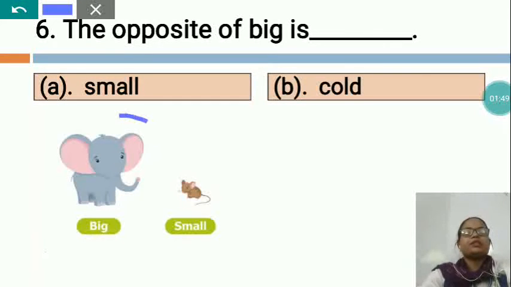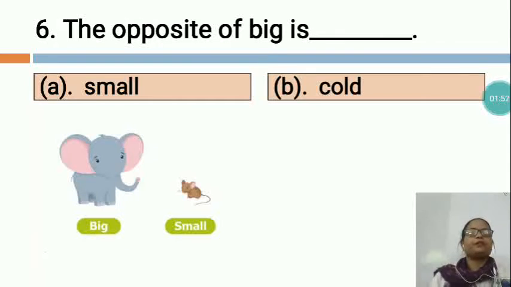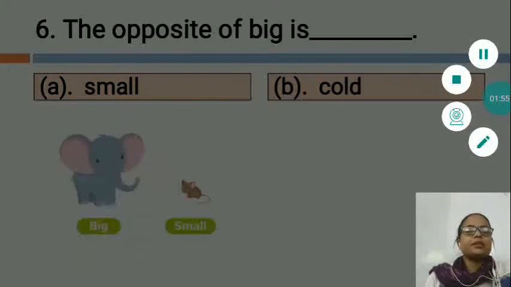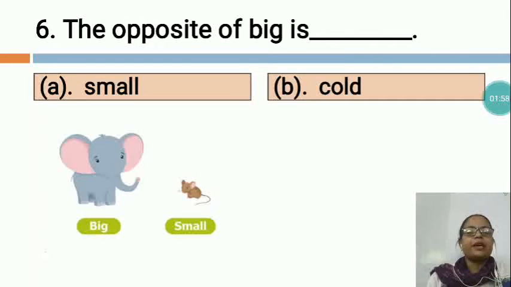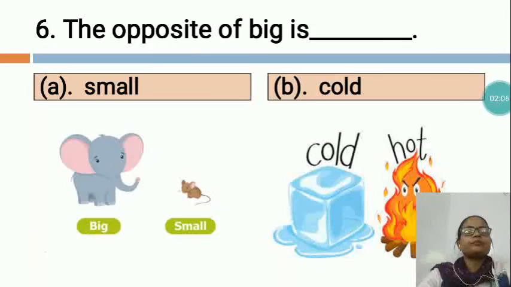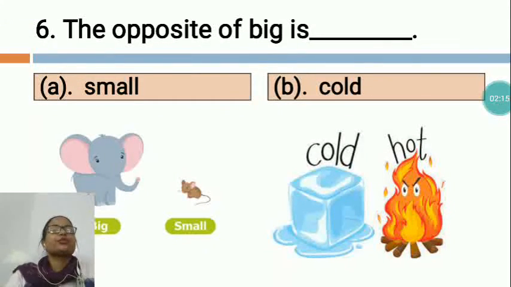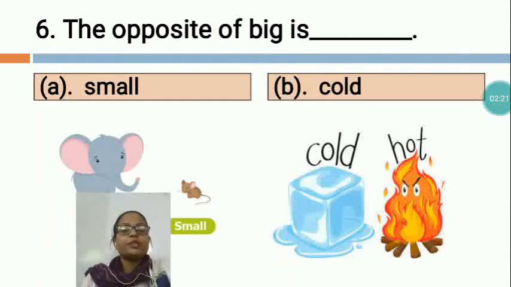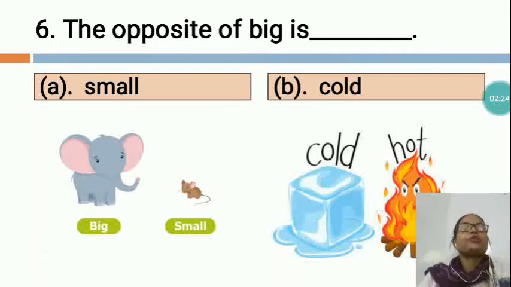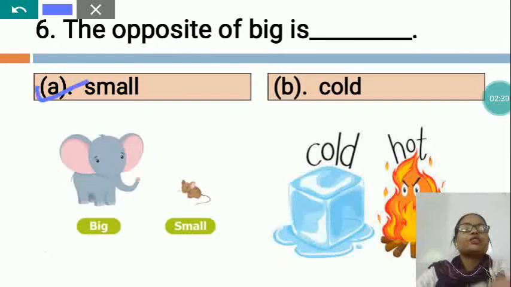See, dear children, this is an elephant. The size of the elephant is big. And this is a rat. The rat's size is small. So the opposite of big is small. But you can see here, this is an ice cube. It is cold. And it is fire. So it is hot. So the opposite of hot is cold. But the opposite of big is small. So we will take option A, small.